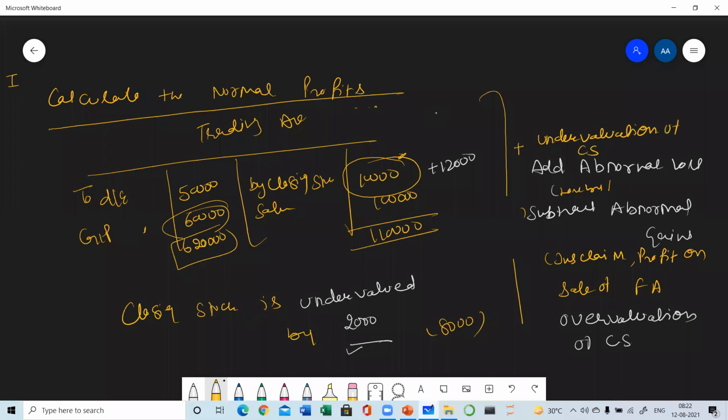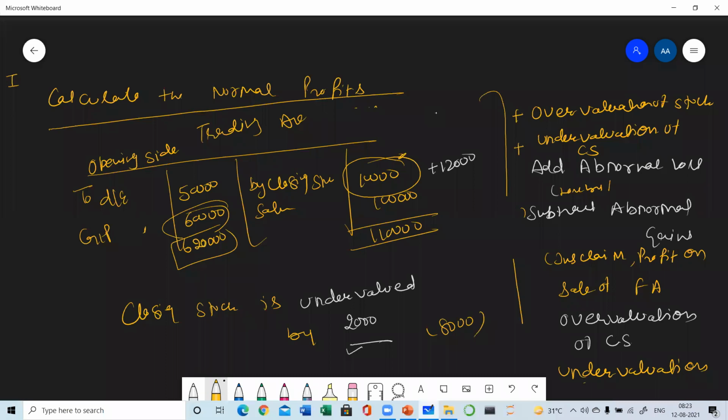Undervaluation of closing stock. And the same treatment will be done with the opening stock, but as the side of the opening stock is changed, the formula will also be reversed. Overvaluation of opening stock will be added, and undervaluation of opening stock will be subtracted. So these are the four terms, and any one of these four may be given in the question.